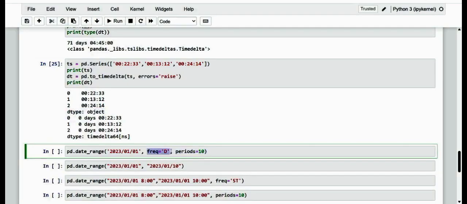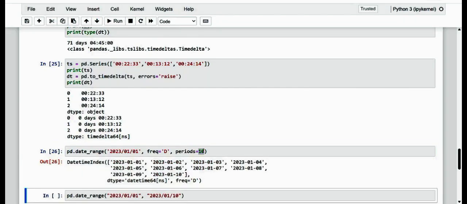It is the one optional parameter D to define the duration of one day from one value to another, and with periods, the number of values to generate. In this case we have the number of consecutive days as 10. So kindly note that with periods of 10, we are creating the data.